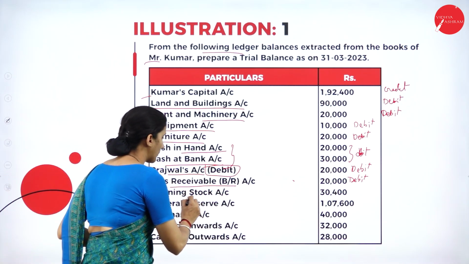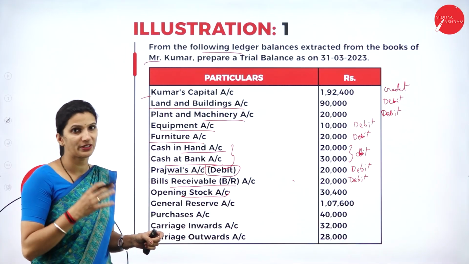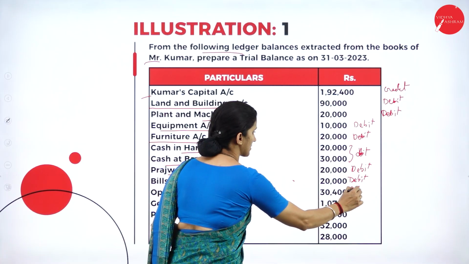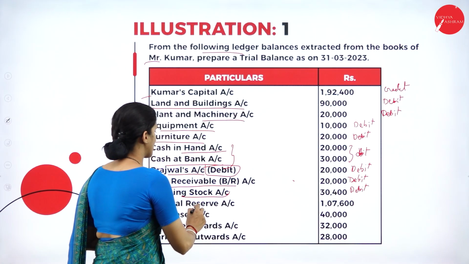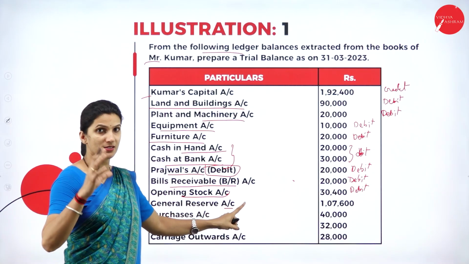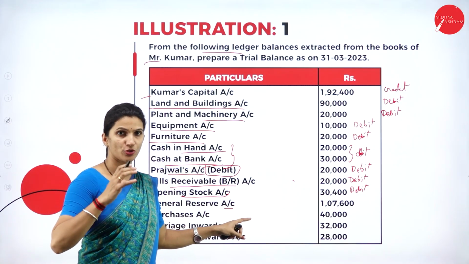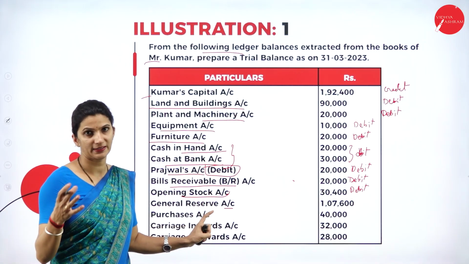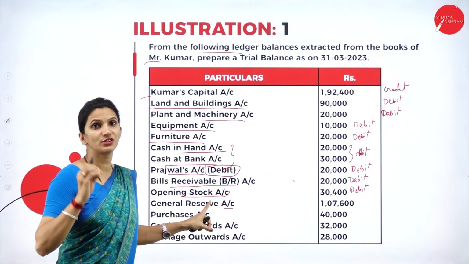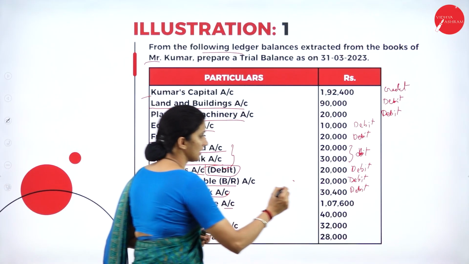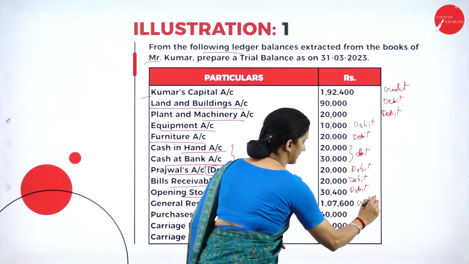Then we have opening stock. As I said earlier, opening stock is always an asset, and you will write it under the debit side. Then we have general reserves. The general reserve is created when a small portion of the profit is transferred to the reserve. So finally it goes to the owner's fund or the owner's capital. Since it is considered a liability, it will come under the credit side.